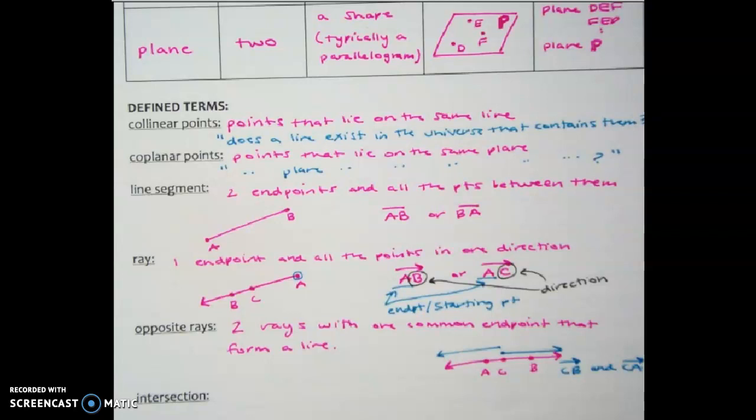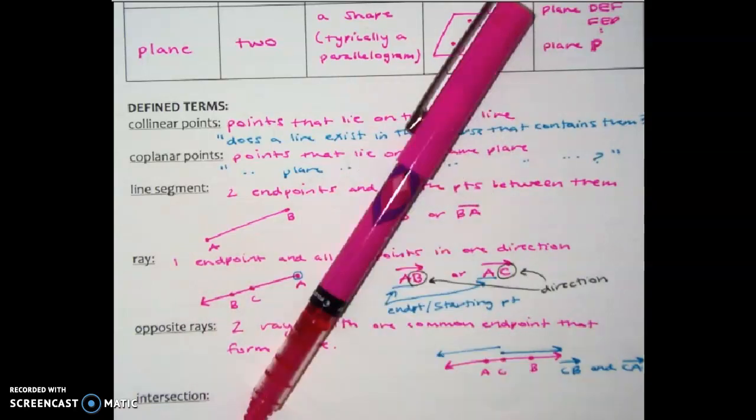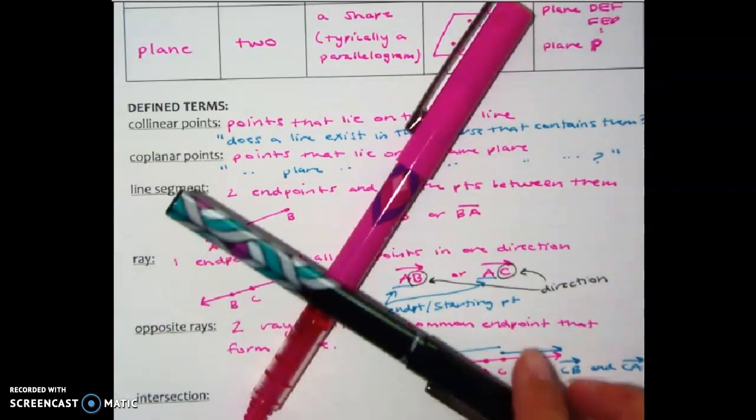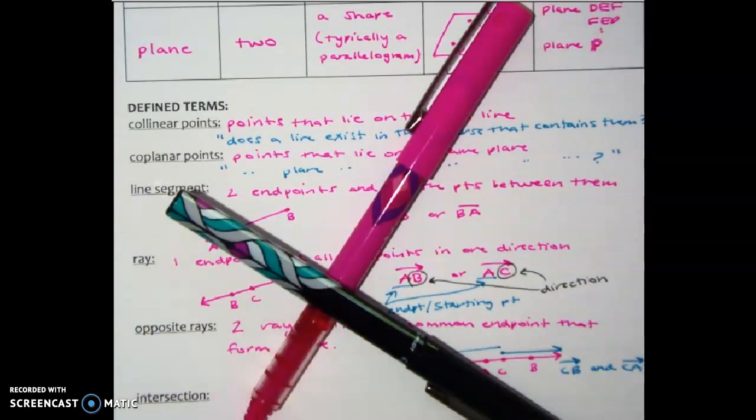All right, last term we have to define is intersection. And that is just the set of points that two different things have in common. If I asked you what is the intersection of this pen and this pen, the answer would just be that point right there. That's the only thing they both have in common.